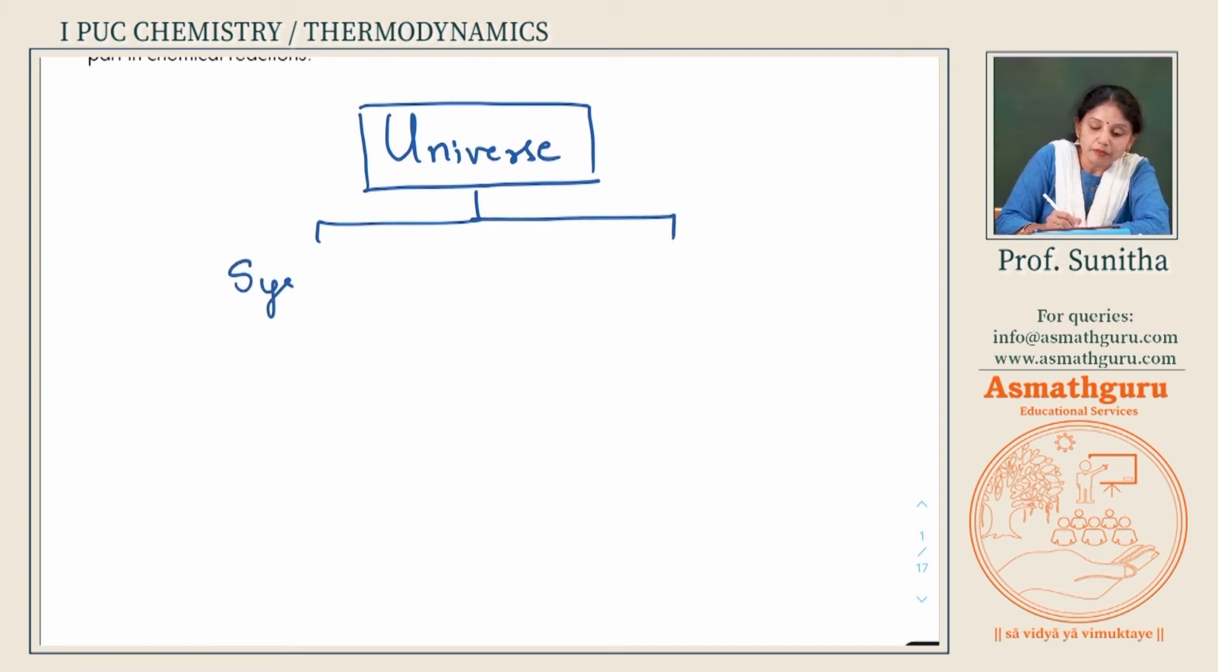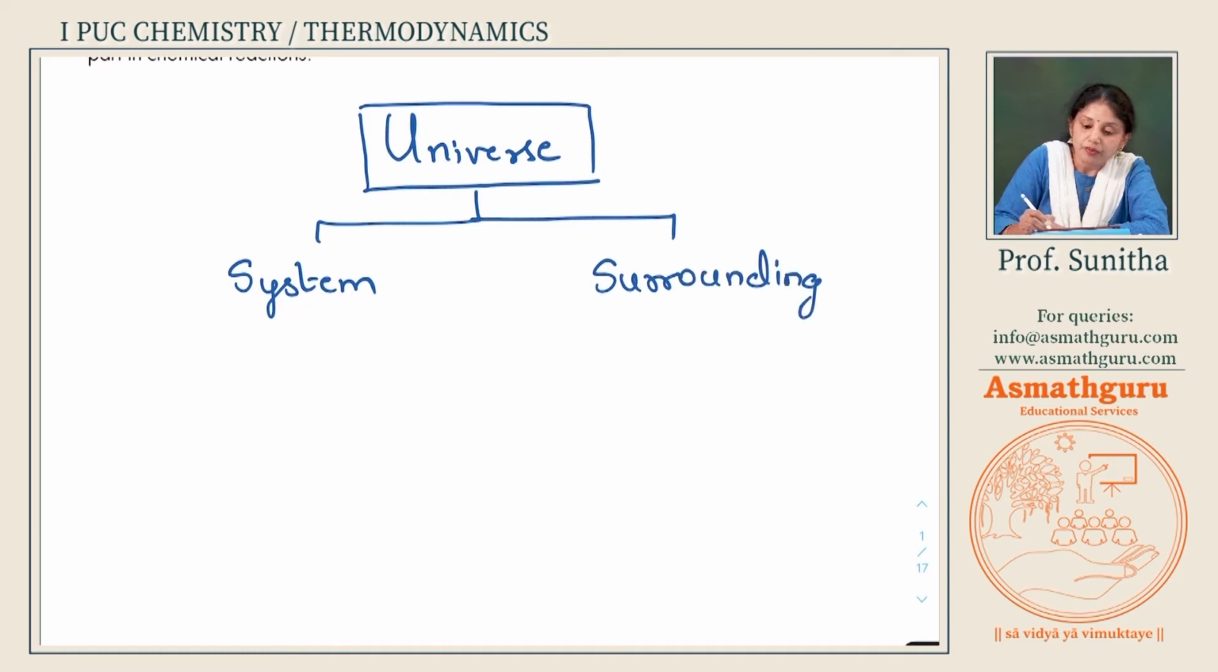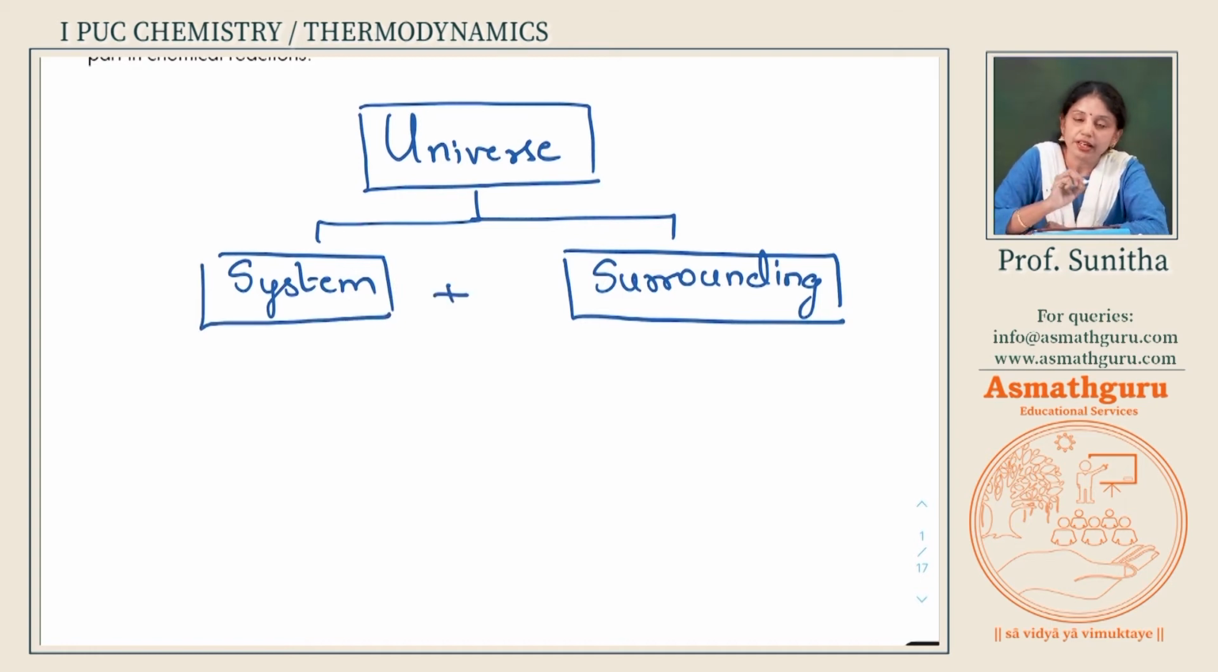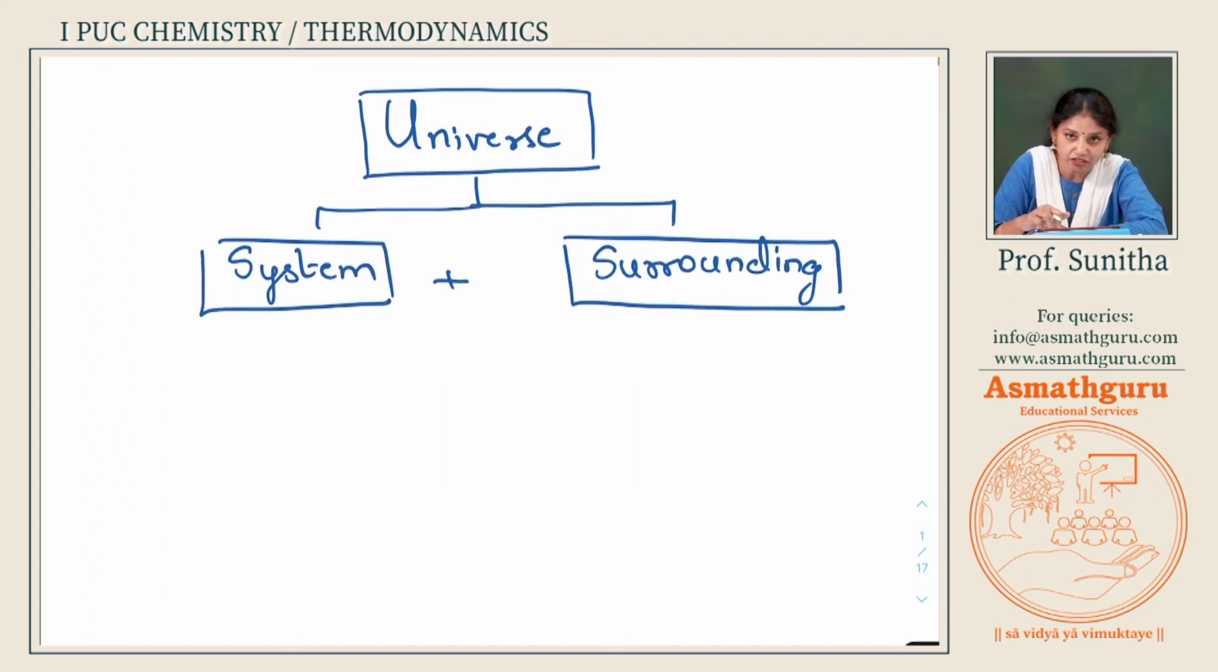One is the system, and the other is the surrounding. So system and surrounding, if you add them together, we will get the universe. So we consider system and surrounding together to explain the universe. So what is a system, and what is a surrounding? We will try to understand it by taking different examples.